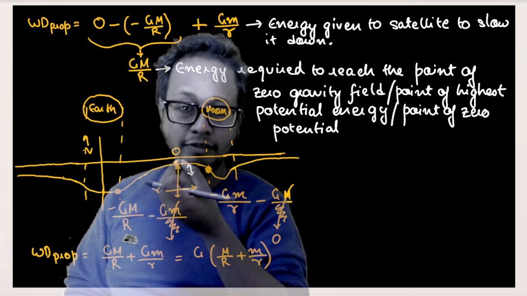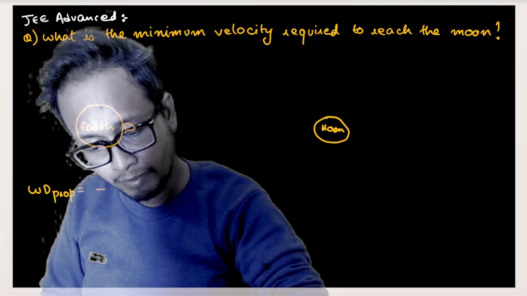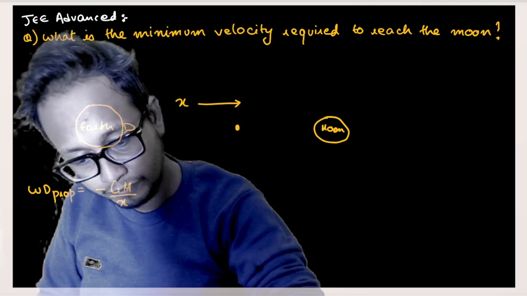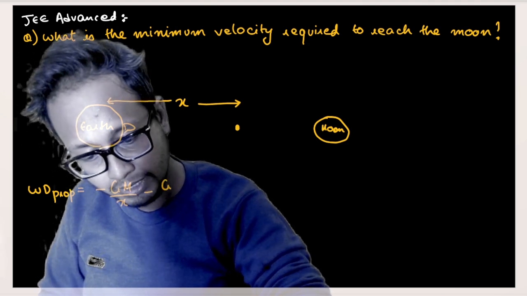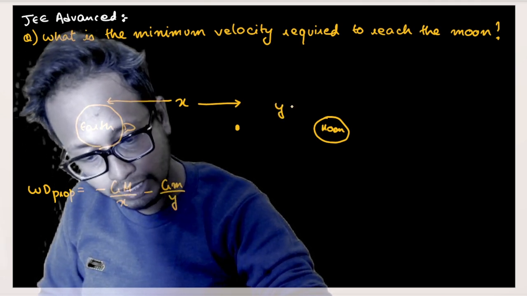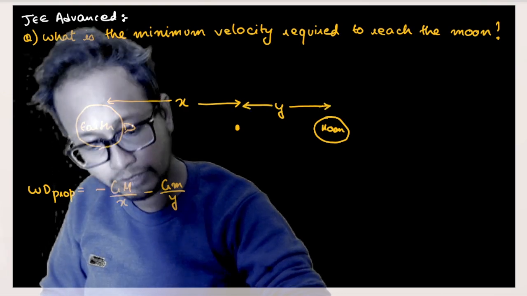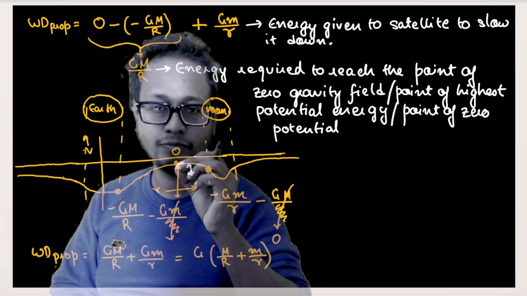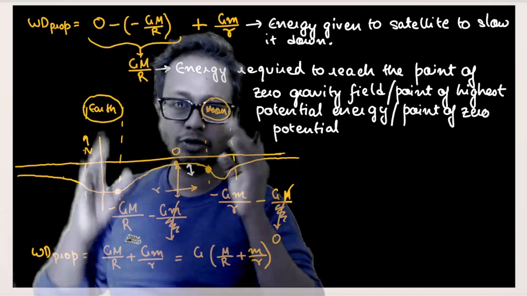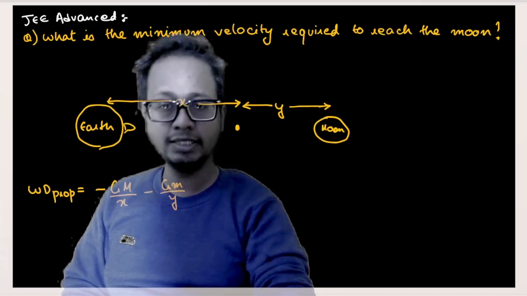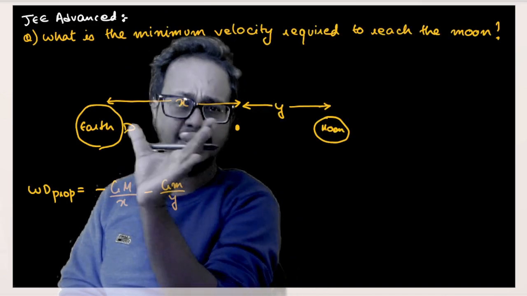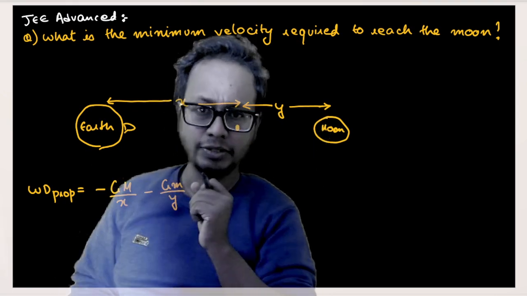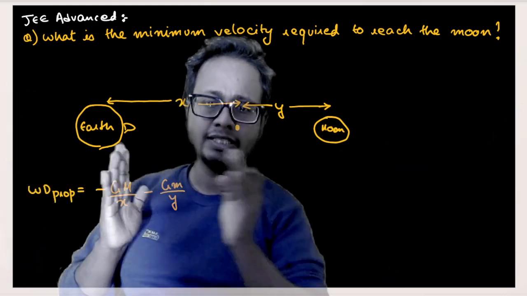So the potential at this point where the field is equal to zero is nothing but minus GM by x. Let x be the distance to the point where the field is equal to zero, minus G mass of Moon by y, the potential due to Moon at this point. Understood? And this point was exactly this point where the field is equal to zero. Because the Earth and Moon are so close, this point would have a potential energy this much. This has a very low value because x is a very large distance and y is also a very large distance, so it would have a negligible magnitude. If the Earth and Moon are sufficiently far apart, this would tend towards zero.